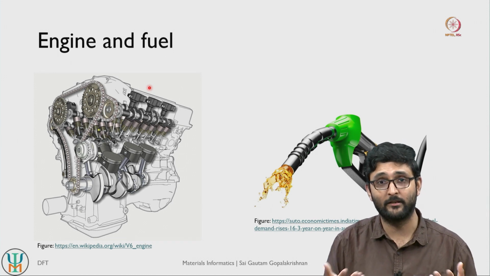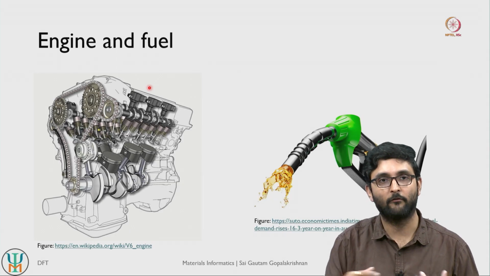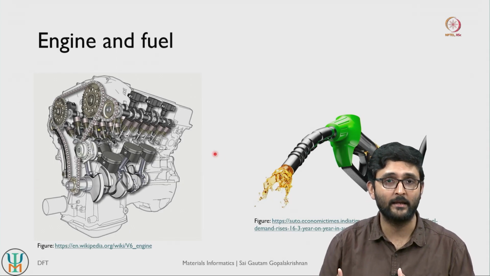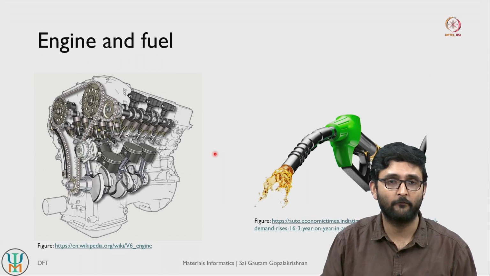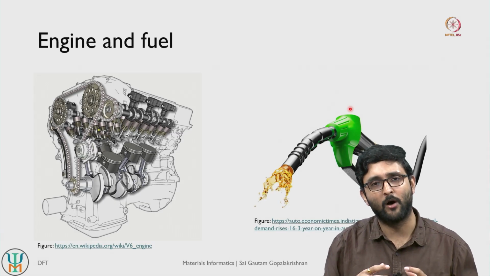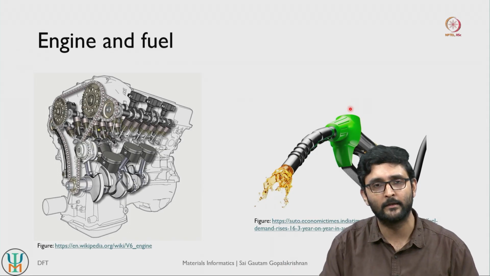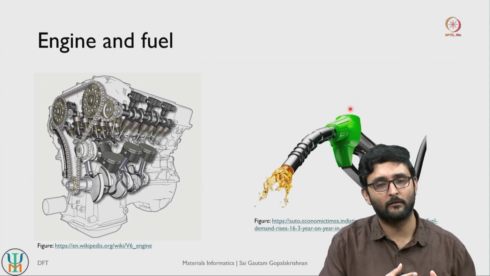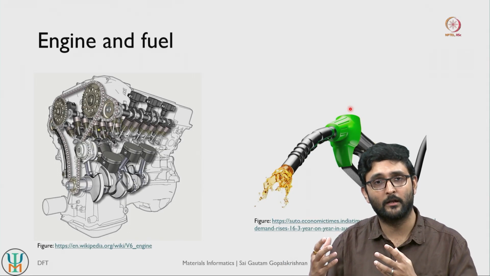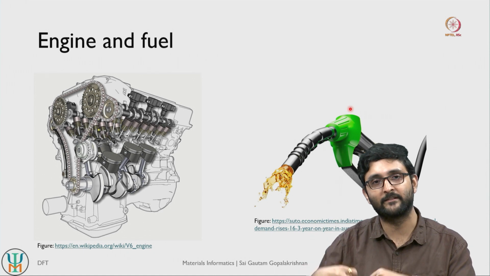So where is the fuel coming in from for a given engine, or in our case, where is the data coming in from for these machine learning models to actually learn from. Almost always you will see that when it comes to modeling materials, and to an extent also in chemistry, so modeling molecules and so on, the data is going to come from your calculations and simulations, which are based on physics based principles.